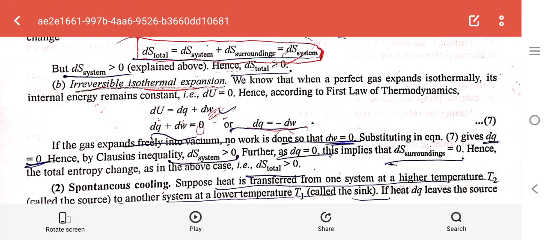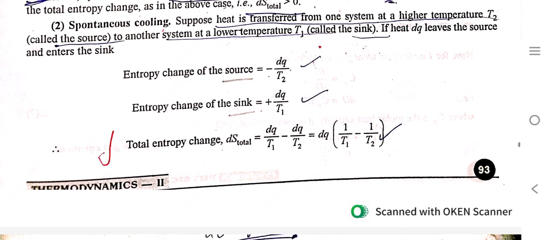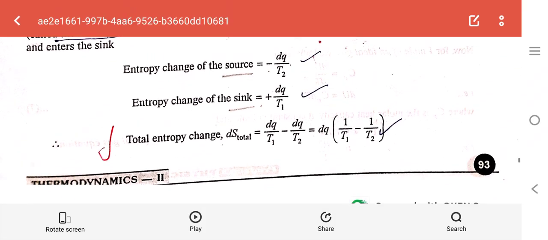spontaneous cooling. Suppose heat is transferred from one system at higher temperature T2, called the source, to another system at lower temperature T1, called the sink. If heat dq leaves the source, the entropy change of the source is equal to minus dq upon T2. The entropy change of the sink is equal to dq by T1. Total entropy change dS total is equal to dq by T1 minus dq by T2. Taking dq common, it is dq times (1 by T1 minus 1 by T2).